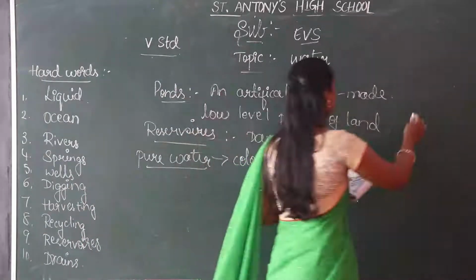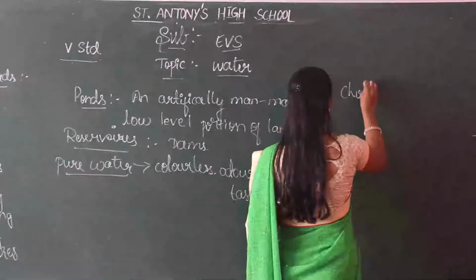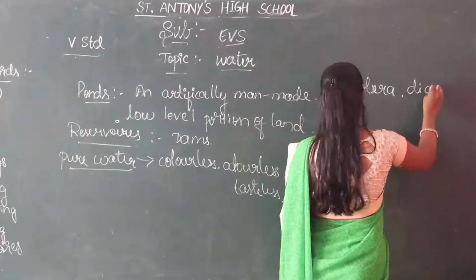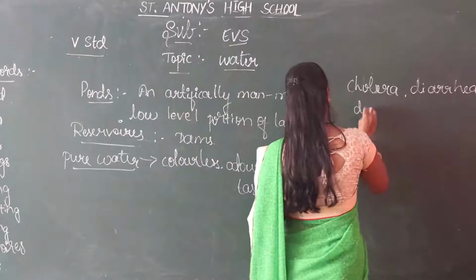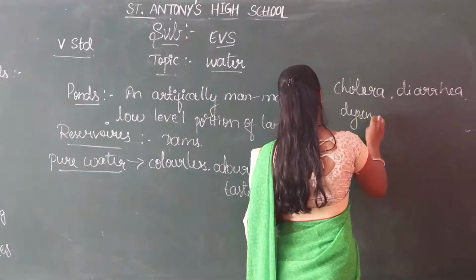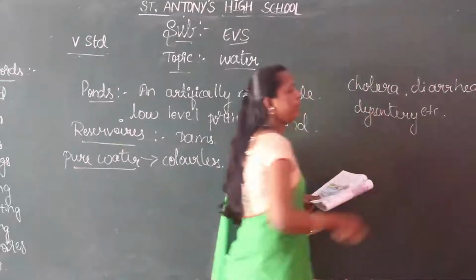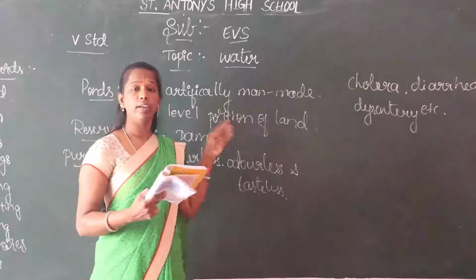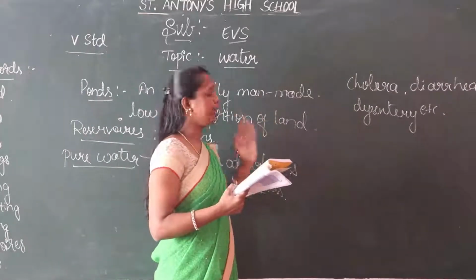What are the diseases? Diseases like cholera, malaria, dysentery, etc. These are caused by polluted water. Sometimes it may even lead to death also. Contaminated water extinguishes the aquatic life also.